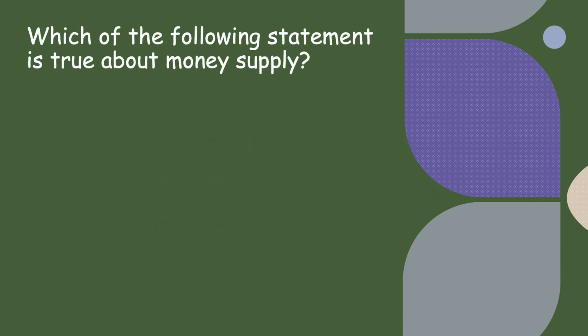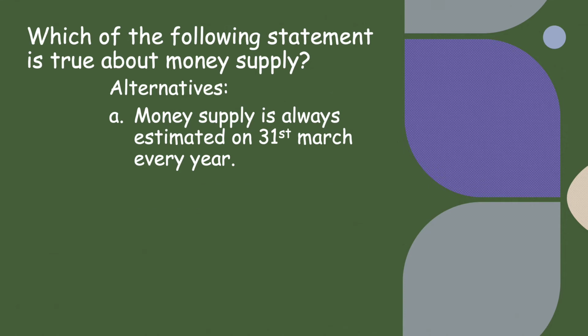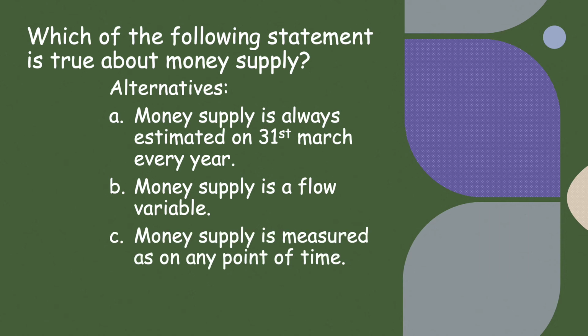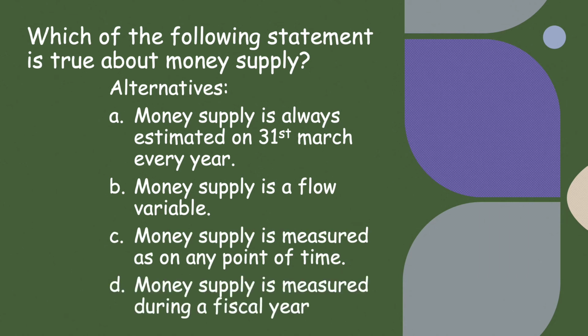Which of the following statement is true about money supply? Money supply is always estimated on 31st March every year. No, though it is a stock concept, but it is not measured on 31st March every year. Money supply is a flow variable, incorrect. Money supply is measured as on any point of time, correct. Money supply is measured during a fiscal year. No, it is not measured for a period of time. So the correct option is C part.